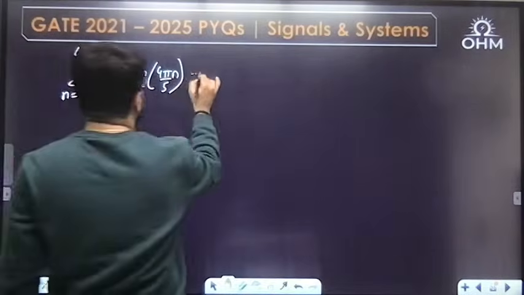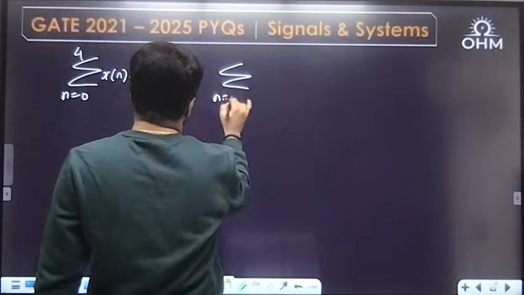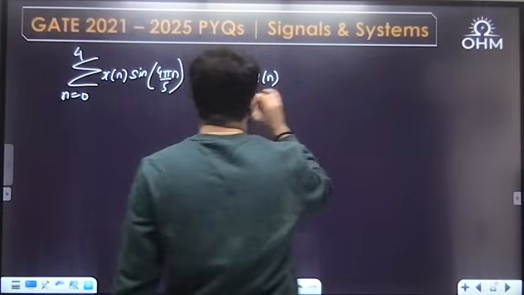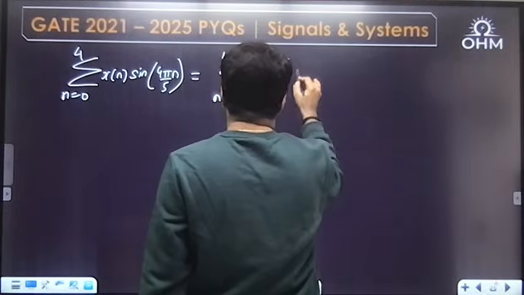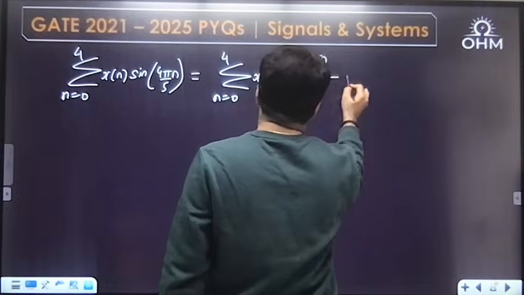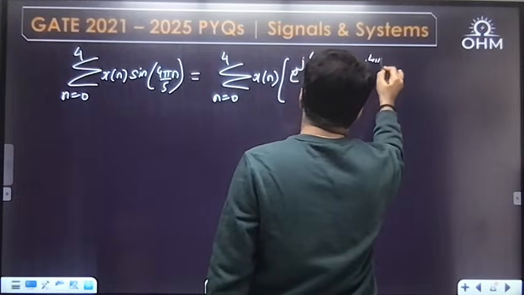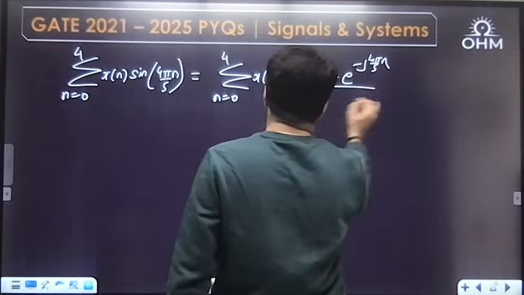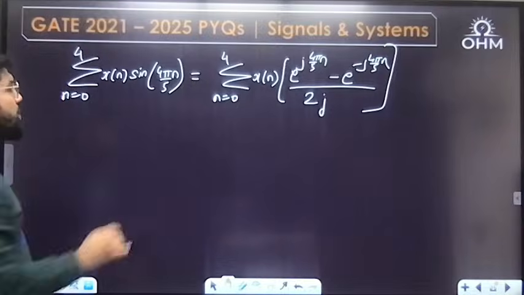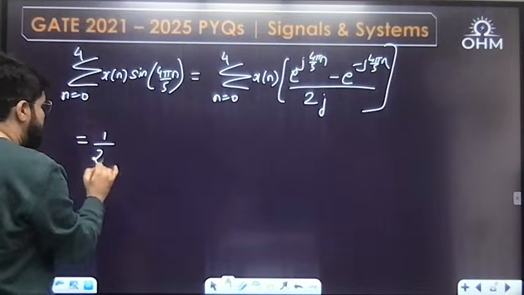Let me open the sine term. The summation is summation 0 to 4 x of n multiplied by sine, and sine is e power j theta minus e power minus j theta divided by 2j. The 2j I shift outside.